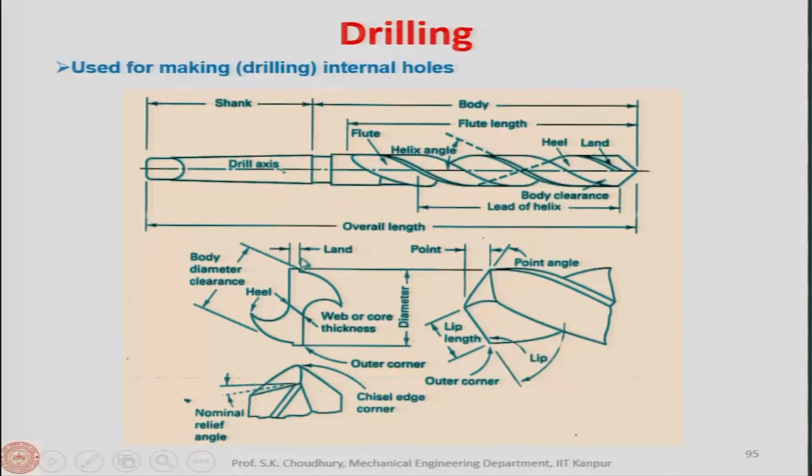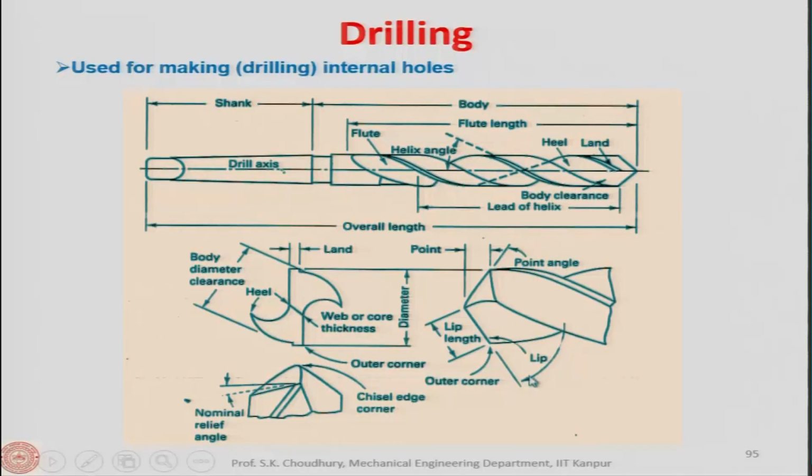Okay. And here at the geometrical parameters, if you look at the drill from this side, this will be visible. This is the drill, again the same thing here, and this angle is the point angle. Like in case of the turning point tool, we have shown you that that is the cutting angle. So, this is equivalent to the point angle here, all right.